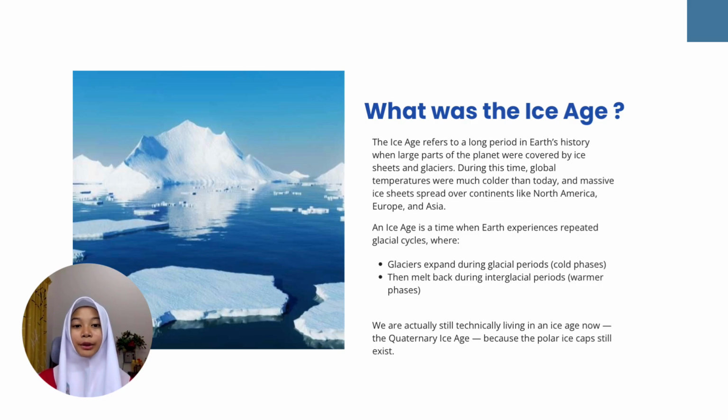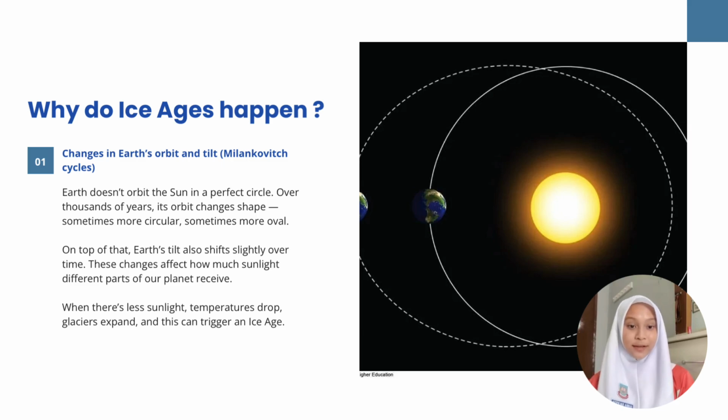An ice age is a time when Earth experiences repeated glacial cycles where glaciers expand during glacial periods, which were the cold phases, then melt back during interglacial periods, which were the warmer phases. We're actually still technically living in an ice age now, which is the Quaternary Ice Age, because the polar ice cap still exists. Now that we know what an ice age is, let's take a look at why they happen.